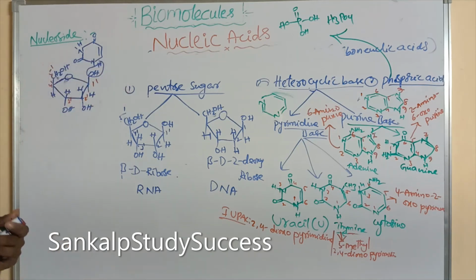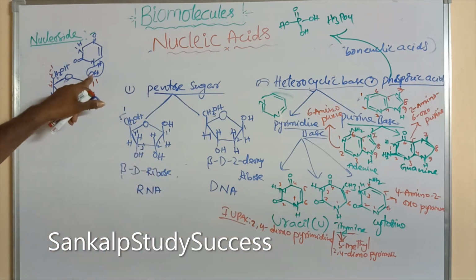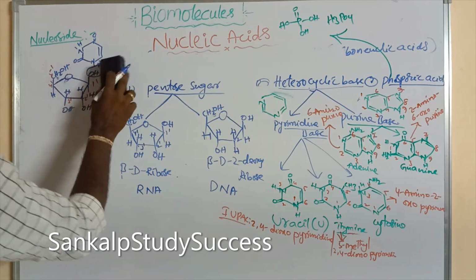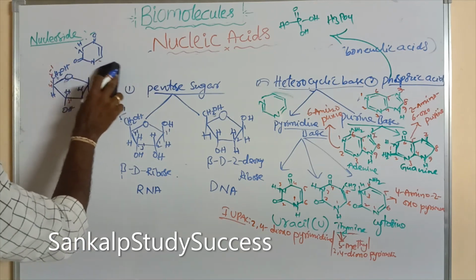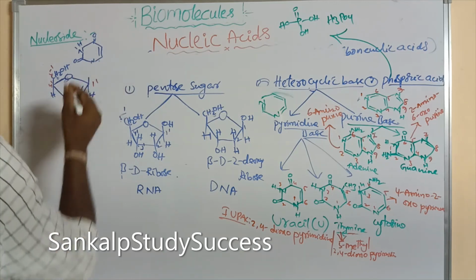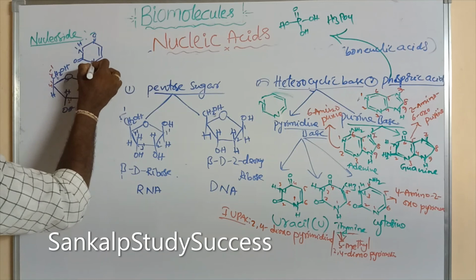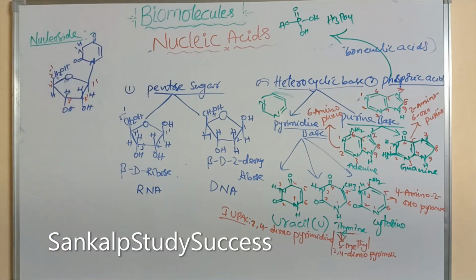This is the H of uracil, and this is the OH of the pentose sugar. These two are removed as a water molecule to form a glycosidic linkage between the base and pentose sugar.